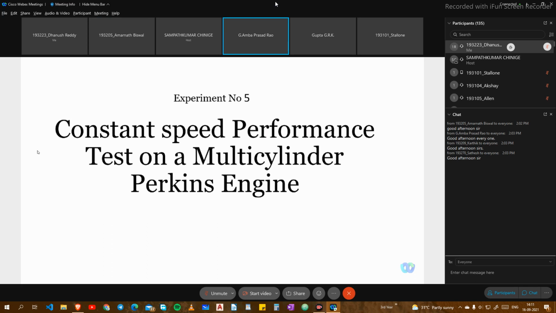Yes, sir. So suppose you just extrapolate it, you get an efficiency of about 25%. Diesel engines are normally meant for giving a performance very near to 35%. So the condition of the engine is not good. Okay?